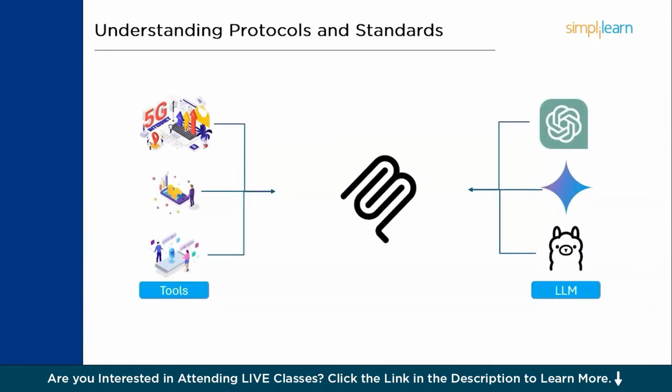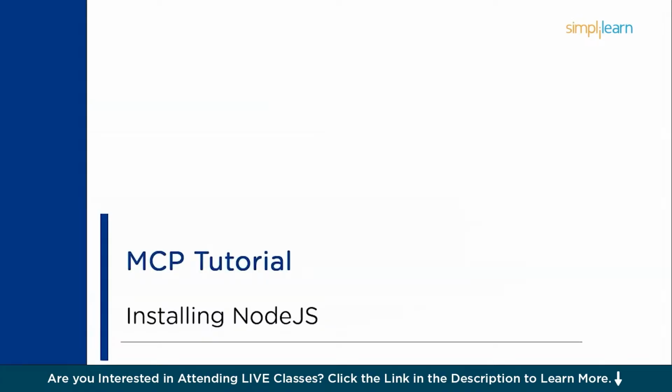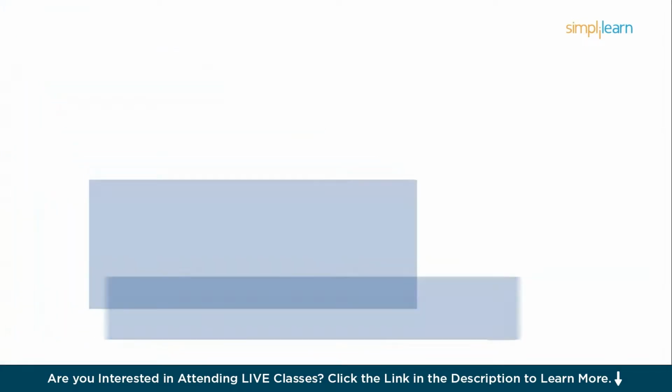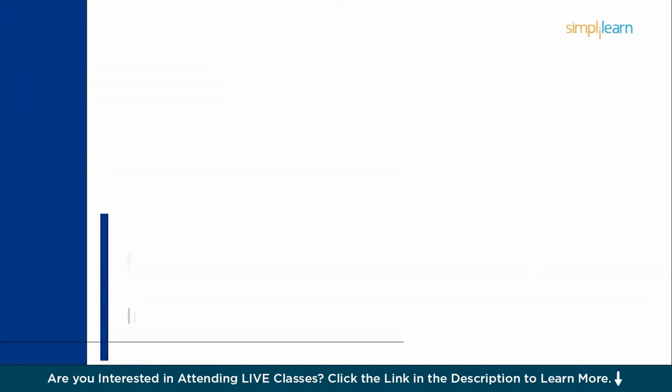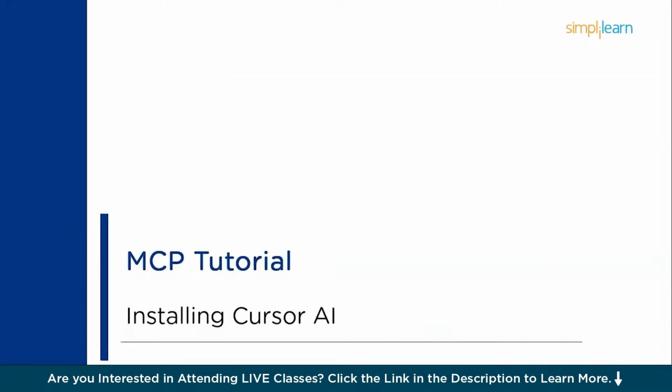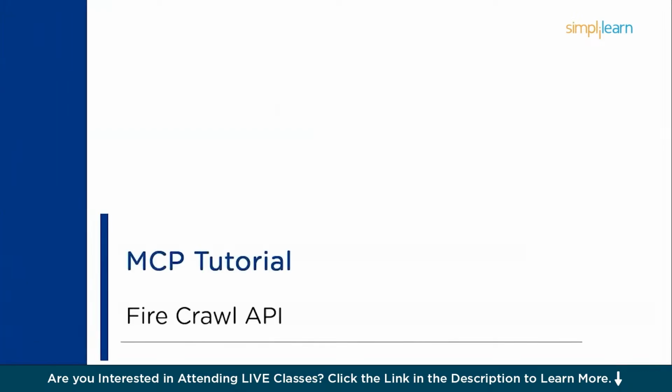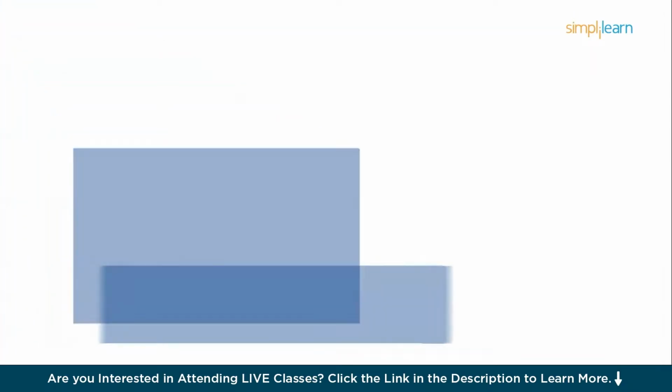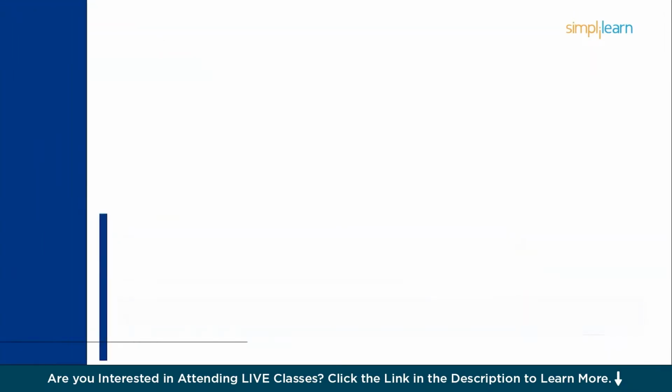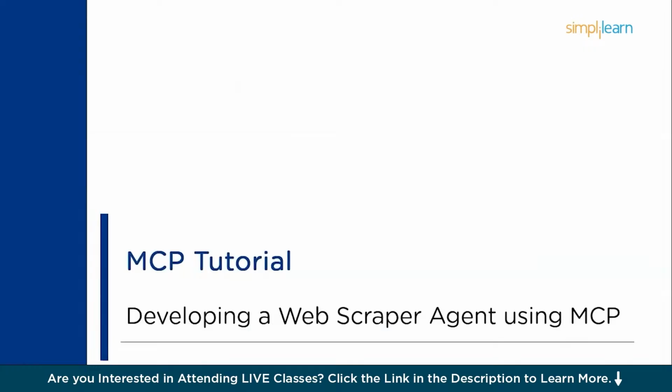Now that you have a brief understanding or a general overview of what exactly is MCP, let's go ahead and build one. The steps would include the following. For the project that we are building, which is a web crawler or web scraper, we might need the help of Node.js. So firstly, we will install and set up the environment for Node.js. Followed by that, we will be needing an editor. For that, we will be choosing the Cursor AI editor. And next, we will use an API. For that, we will be using the Firecrawl API. And lastly, we can get started with building one once we have all the required resources.